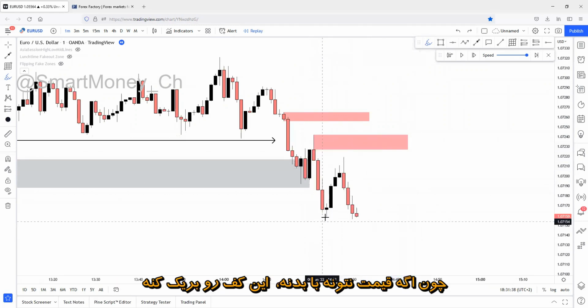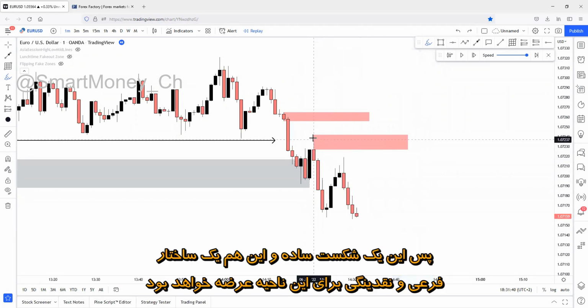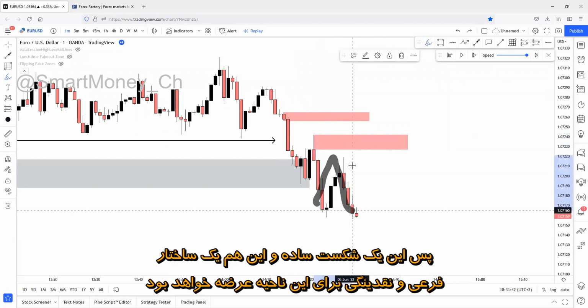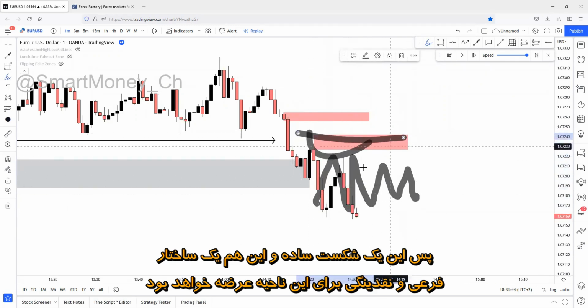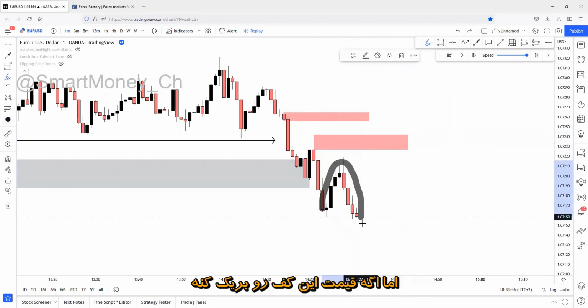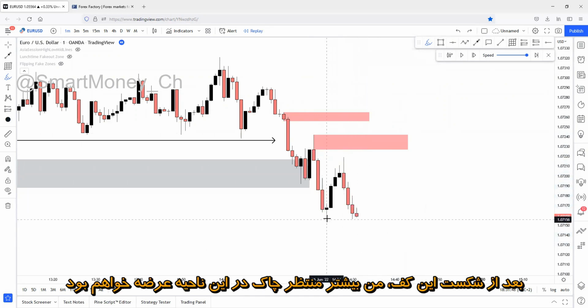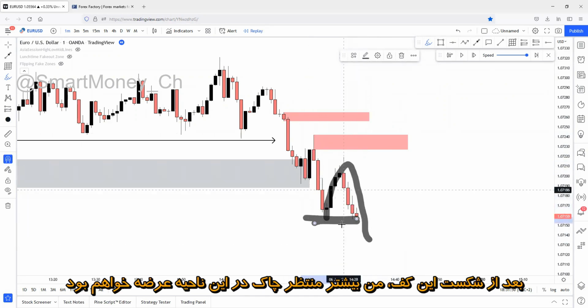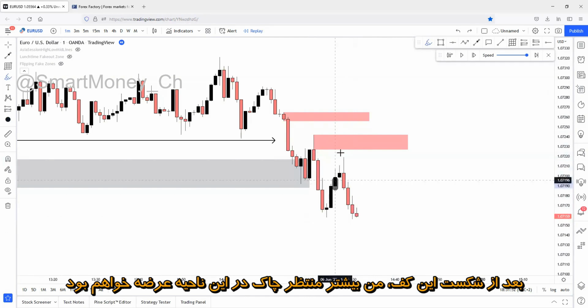Because if price won't break below this low point with a body closure, then this will be a simple break, and this will be a substructure and liquidity building up for this zone. But if price breaks below this low point, then after the low break happens here, mainly I'm waiting for a change of character on this zone.